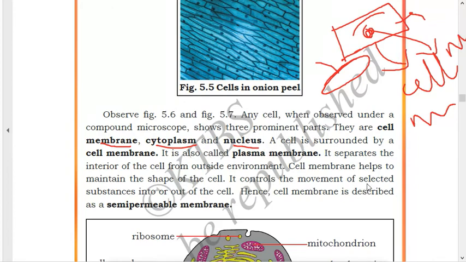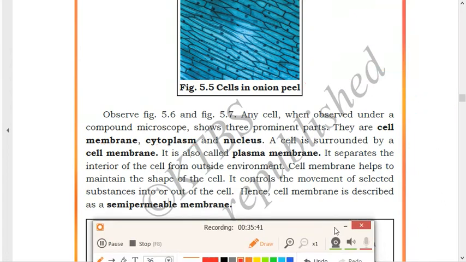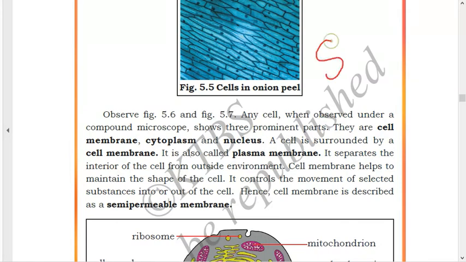It controls the movement of selective substances into or out of the cell. Some substances are present inside the cell and some are present in the environment. The cell membrane controls the movement of substances, meaning which substance should go inside the cell and which should come out of the cell. Those things are controlled by the cell membrane only. Hence the cell membrane is described as a semi-permeable membrane. So why is the cell membrane called a semi-permeable membrane? What is the meaning of the word semi-permeable?